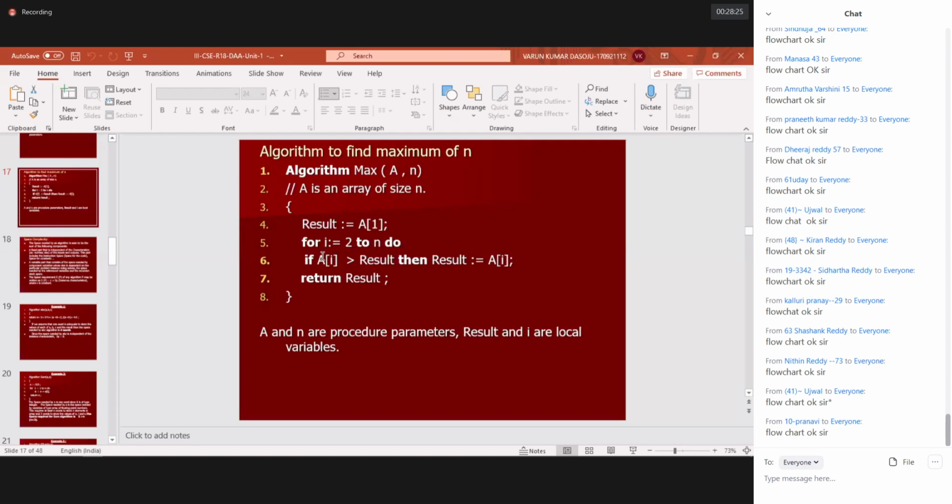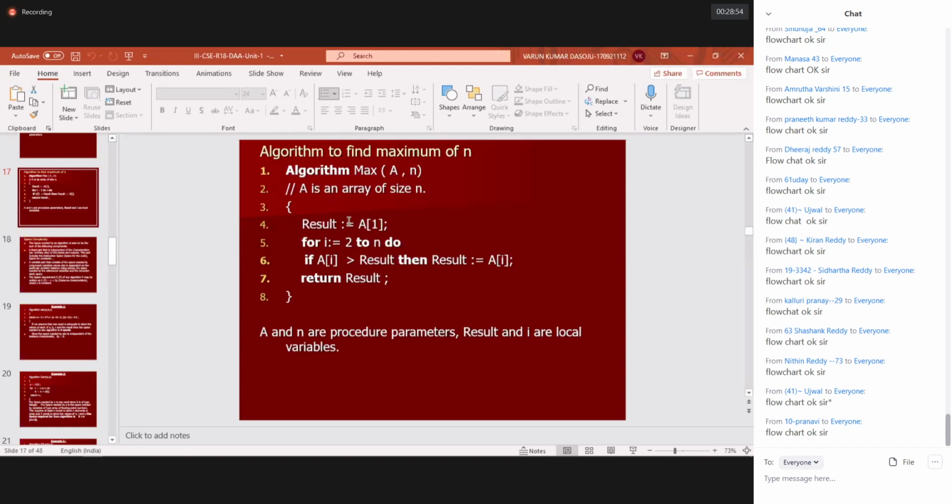Next, from the second element till the last element, I'll do the comparison operation. Every element I'll compare with my result element. If that element is greater than the result, then the result will be updated with that element. If it is less than that element, the result will not be updated. You understand? For example, in the first location I get 3, in the second location I get 4. Initially my result will become 3.